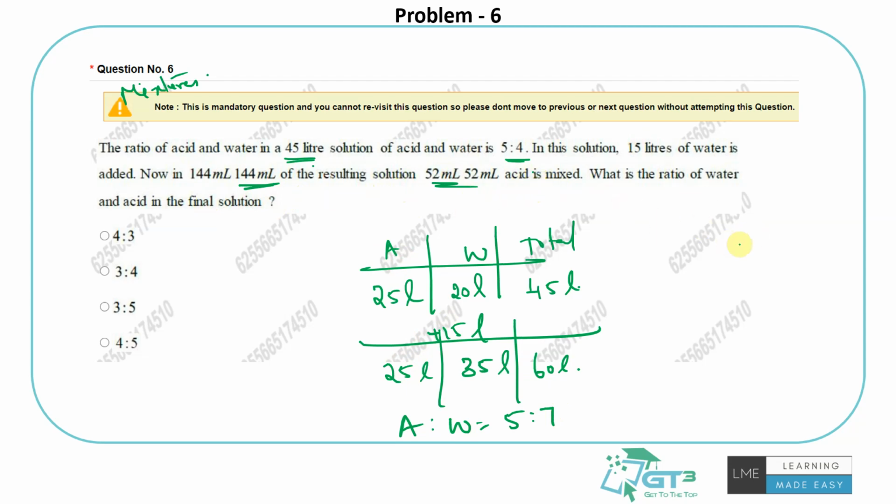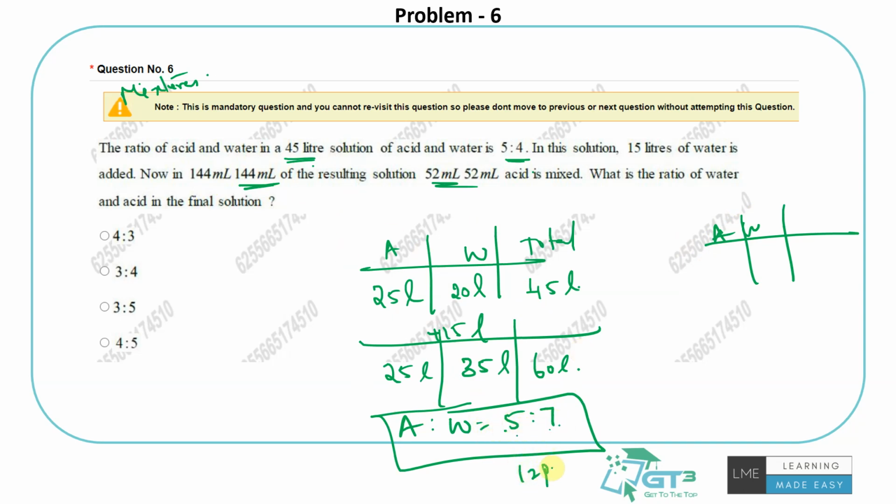So let me understand, if I am taking in the same ratio 5:7, the ratios will stay the same. When you are doing this, always stick to the ratios, the percentage of the elements in the mixture. So even if I take 144 ml from this mixture, it should still have the same split of 5 and 7 as ratios. 5 and 7 parts is 12 parts, 5 plus 7. So 144 by 12 is 12. So 12 5s are 60 ml, 12 7s are 84 ml. That will give me the 5:7 ratio. The total is 144 ml.